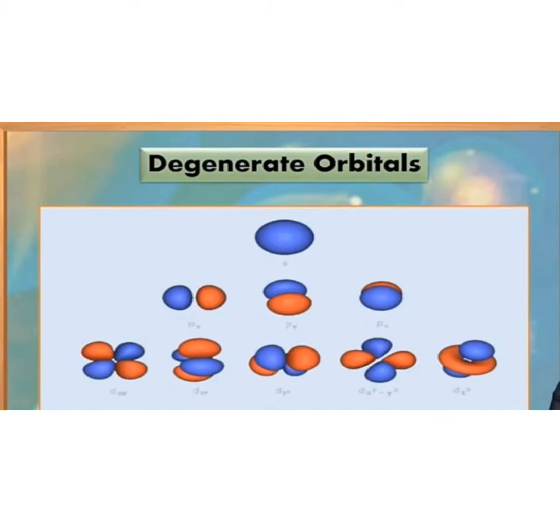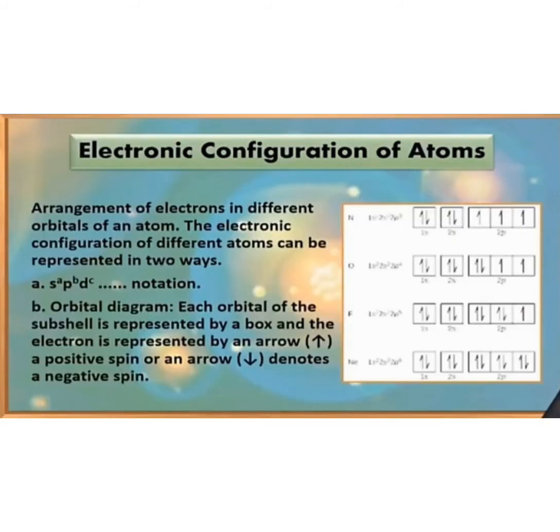The three suborbitals of p, 5 of d and 7 of f orbitals are degenerate orbitals having the same energy. The distribution of electrons into orbitals of an atom is called its electronic configuration and it is represented in terms of spdf notation and orbital diagram.